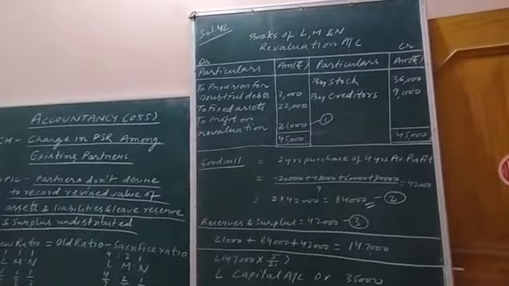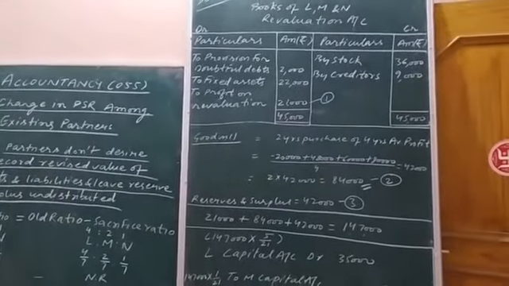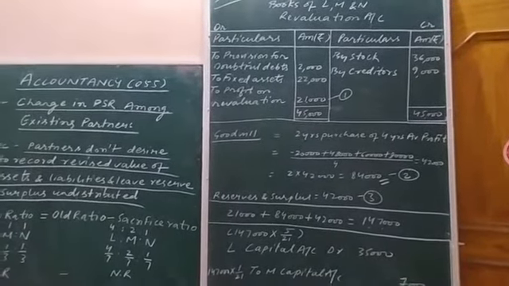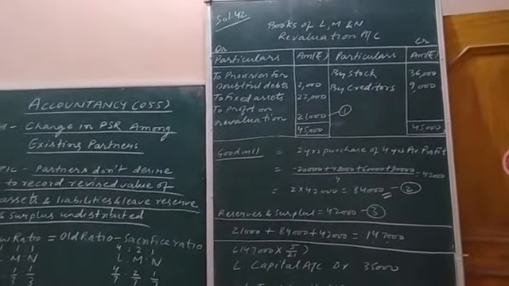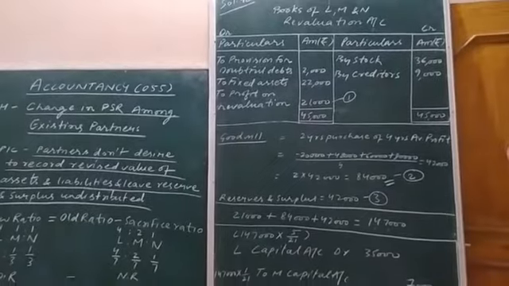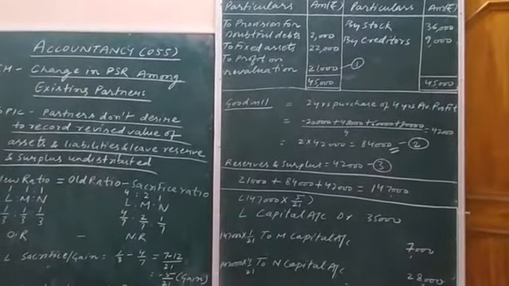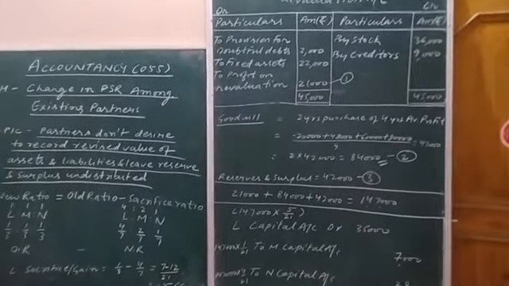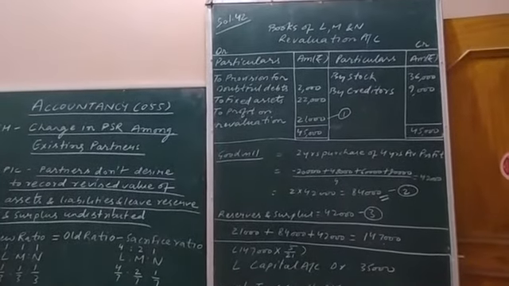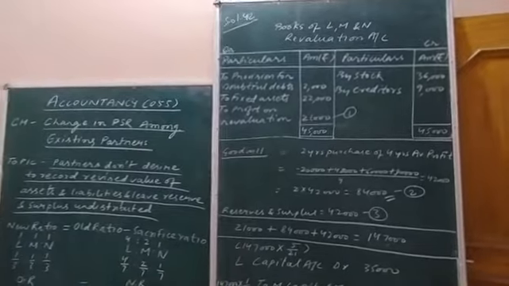After this you try the last question of DK Goyal, 44. Okay, that was the end of the chapter. Okay, 44 question you try yourself, and if any problem is there in solving question number 44, you can ask from me. From tomorrow I will start a new chapter, admission of a partner.